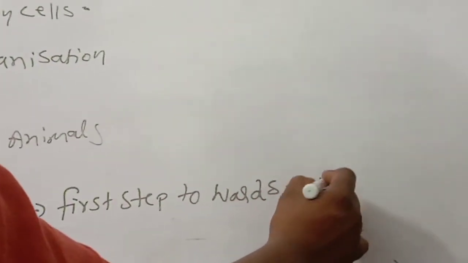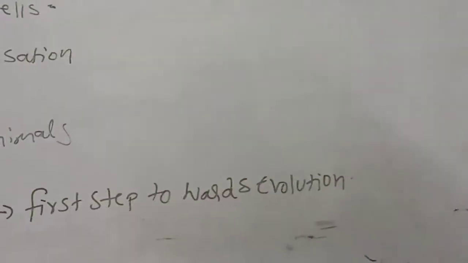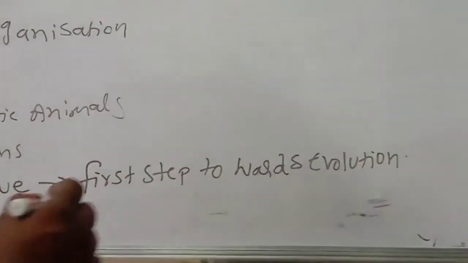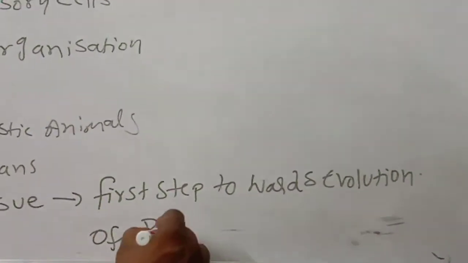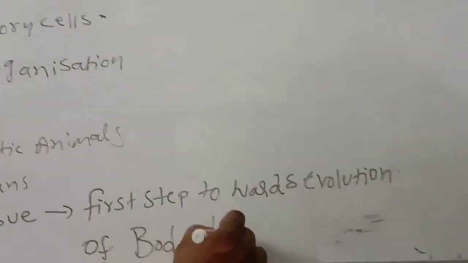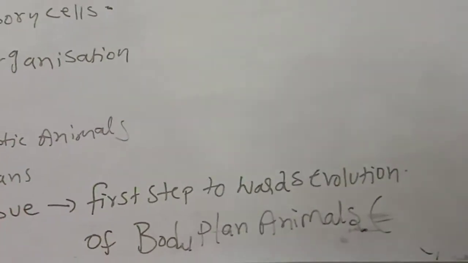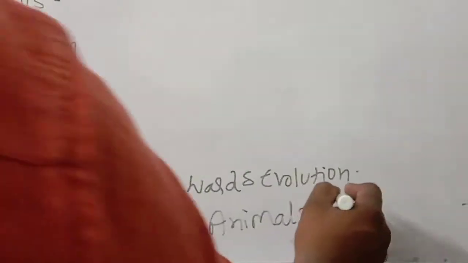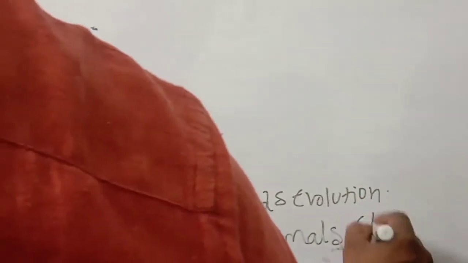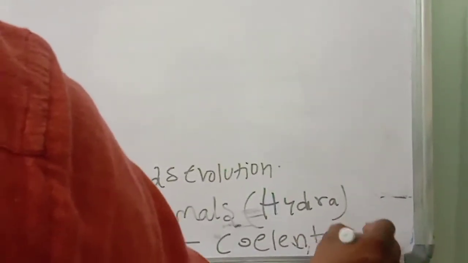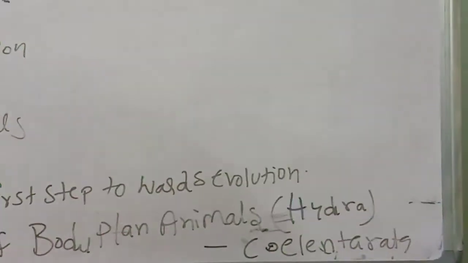At this point you should remember, tissue formation is the first step towards the evolution of body plan in animals. What are body plan animals? For example, Hydra. Hydra belongs to which phylum? Coelenterata. Okay, Coelenterata phylum. This point you should remember.